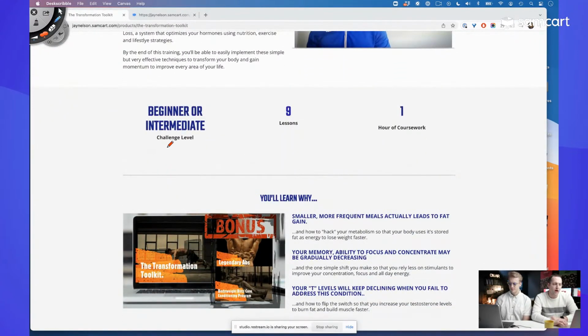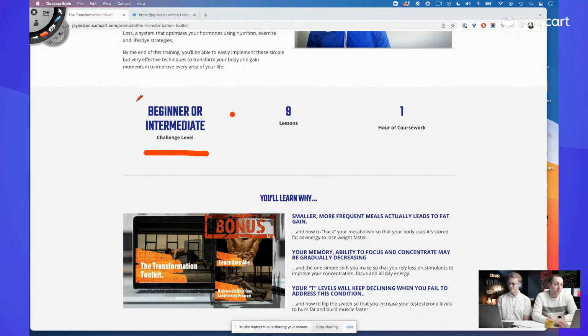Ooh, love this. This is so cool. Clearly this was using one of SamCart's templates, because I recognize this right away. It's a pre-written template, and Jay just came in and changed stuff up to whatever he needed. I love that. Super simple. I bet this took no time at all to create.